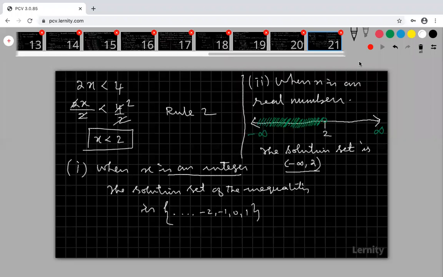Look at that. If you are writing up to 1, what happened? Actually, this is your 1. Your answer says minus infinity to 1 only. Suppose I take one real number here, 1.9. This 1.9 is also satisfying this. Am I right? My x is a real number, so I can take 1.9. So 1.5 satisfies, 1.2 satisfies, 1.1 satisfies this inequality. Am I right?